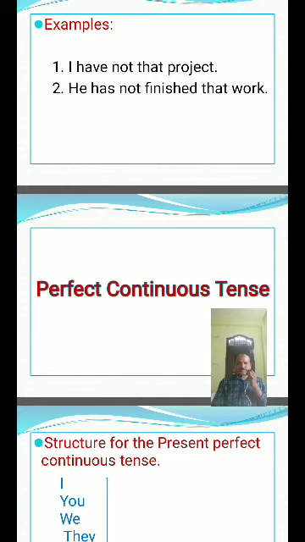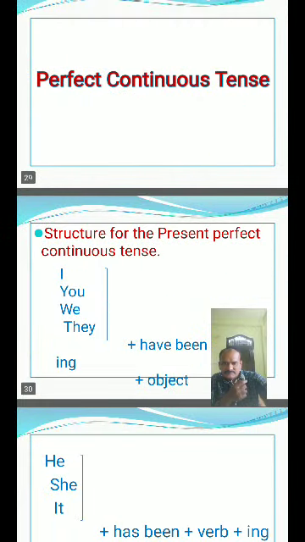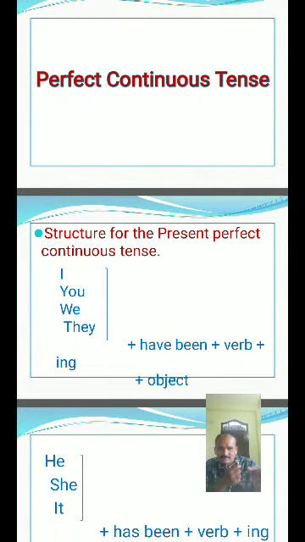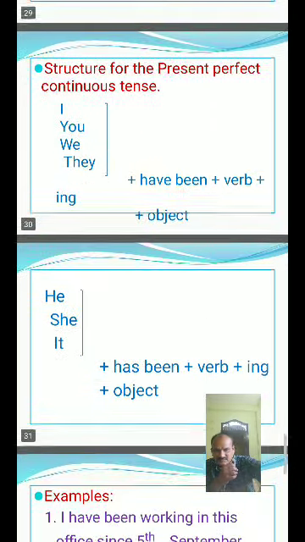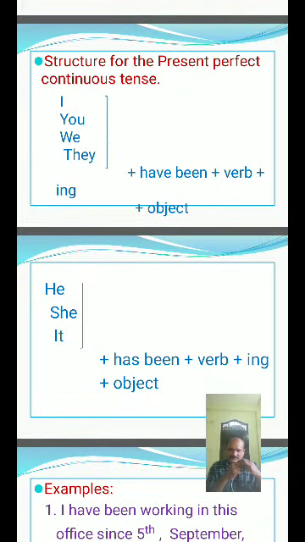Structure for the present perfect continuous. So, I, you, we, they plus have been plus verb ing form plus object. He, she, it plus has been plus verb ing form plus object.